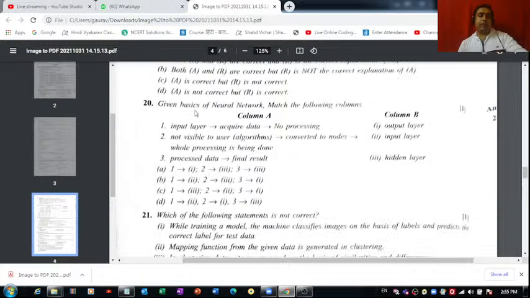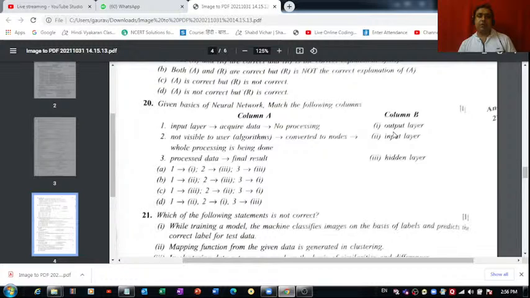Given basics of neural network, match the following columns. So we have to match these three with these three. So input layer, acquire data, no processing. So we can match it with what? Now you have to tell me the answer. Yes, we can match this first part with the second part given to us in this column.